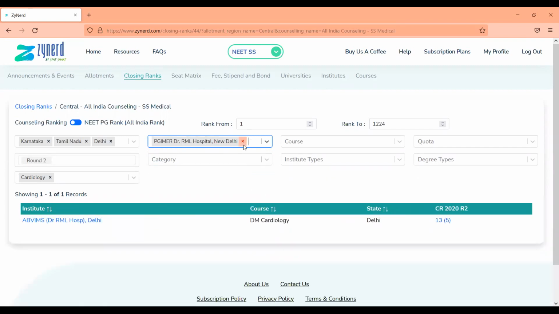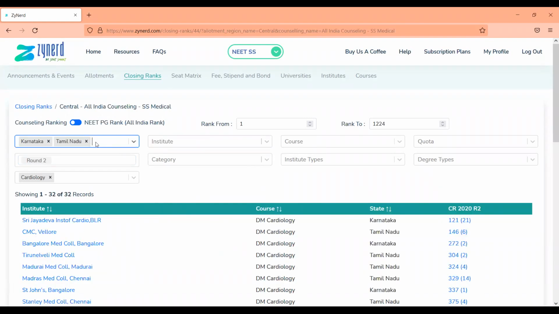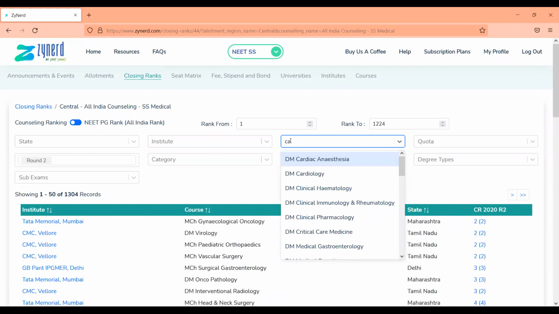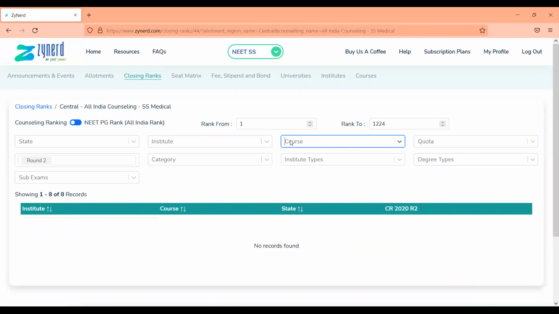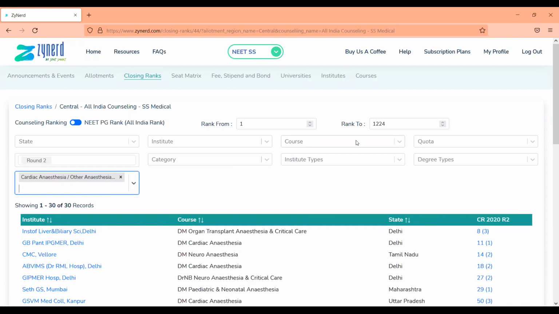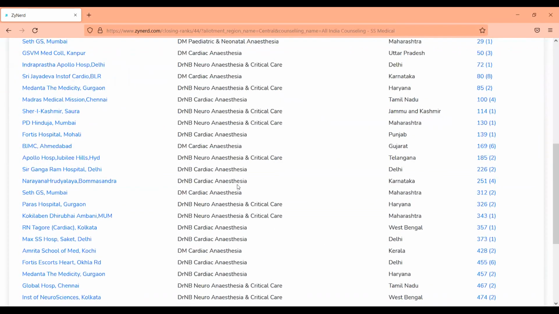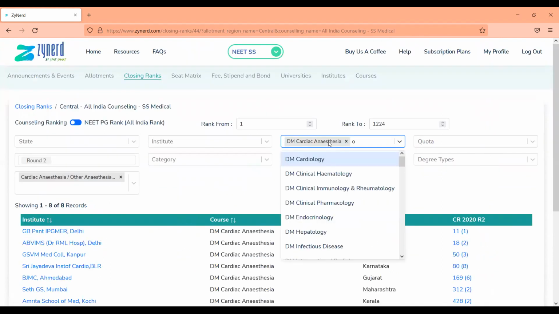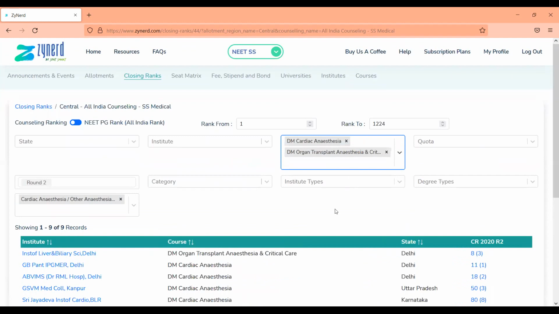Now, this can be done for different exams. If you're, let's say, taking up cardiac anesthesia, you can do that for cardiac anesthesia, or you can do it at a sub-exam level. If you have written the cardiac anesthesia sub-exam, you can look at cardiac anesthesia and you will see all the courses within that exam. You can still filter on whichever courses you are interested in. If you're only interested in cardiac anesthesia and organ transplant anesthesia, you can filter out those courses and check all the seats that have been allotted over the last year.